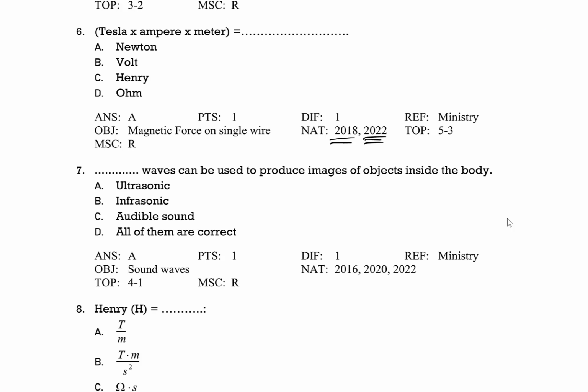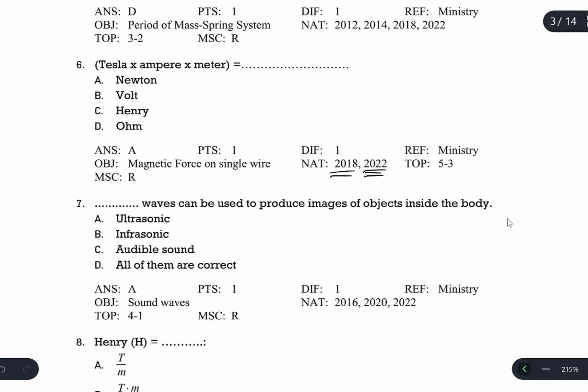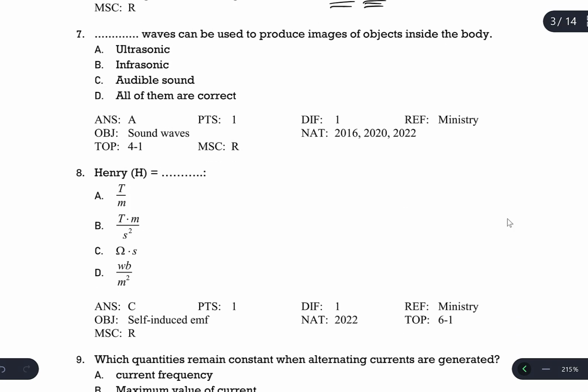It is Tesla times ampere times meter is equal to what? Tesla is the unit of magnetic field. Ampere is the unit of electric current. Meter is the unit of length. BIL is the equation for magnetic force. So what is the unit of magnetic force? It's the Newton, of course. Newton is the unit of magnetic force. It is A.